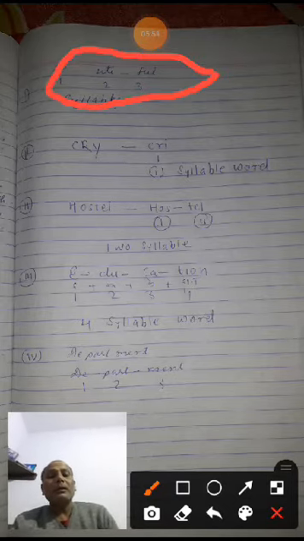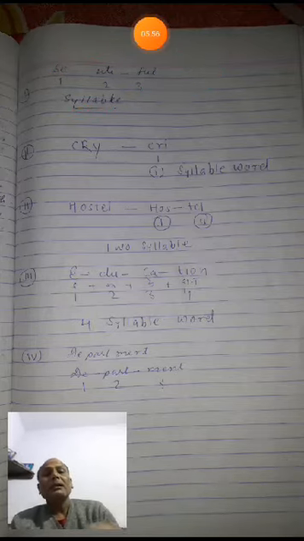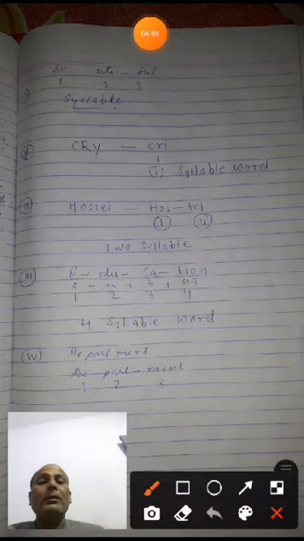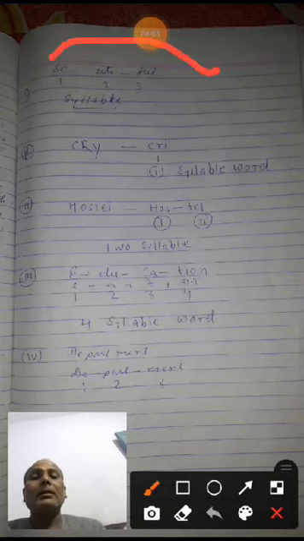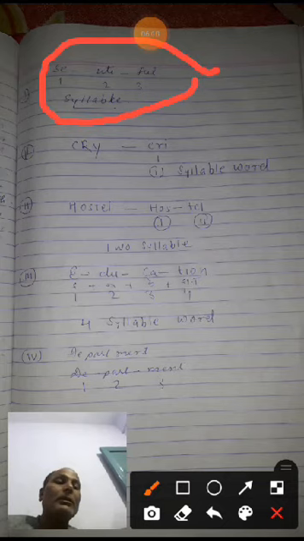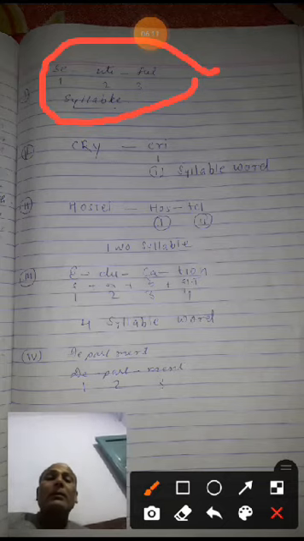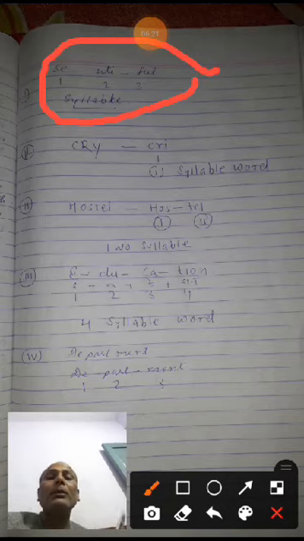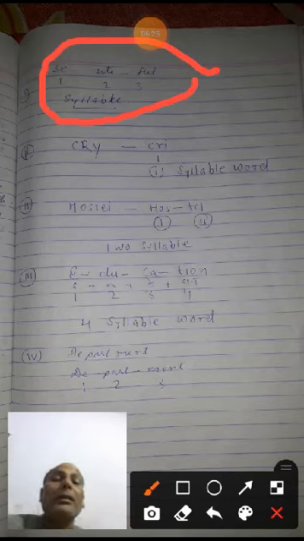In that particular way of writing beautiful, you will find this is beautiful. Now you divide all these words: BEAU, TI, FUL, full, beautiful.